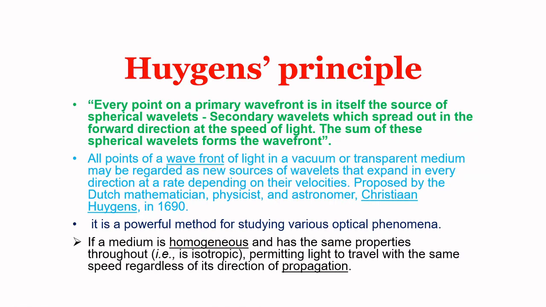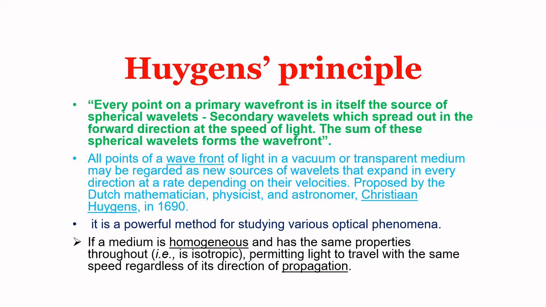Now we will discuss Huygens principle. Huygens principle says every point on a primary wavefront is in itself the source of spherical wavelets, which are called secondary wavelets, which spread out in the forward direction at the speed of light. The sum of these spherical wavelets forms a phenomenon called a wavefront. All points of a wavefront of light in vacuum or a transparent medium may be regarded as new sources of wavelets that expand in every direction at a rate depending on their velocities.